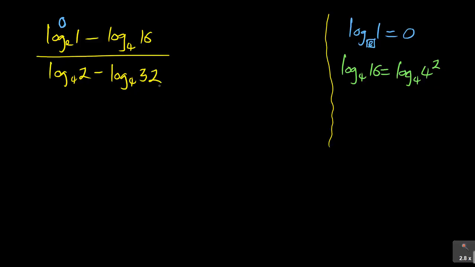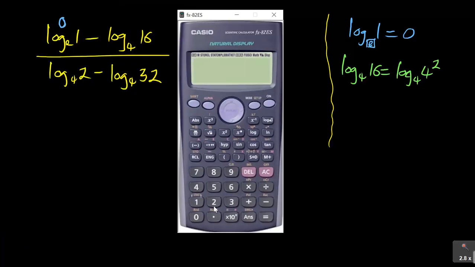And the next thing you can do is also to express 32 in terms of 4. Now if you look at 32, let's try with the calculator there to say what is 4 cubed.